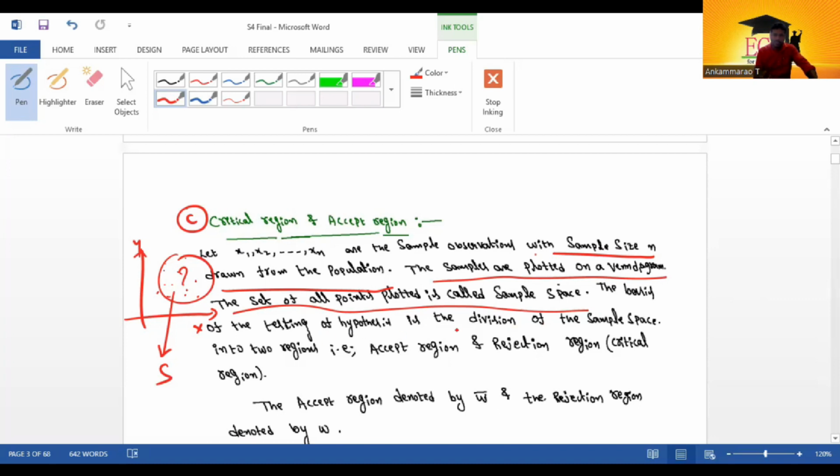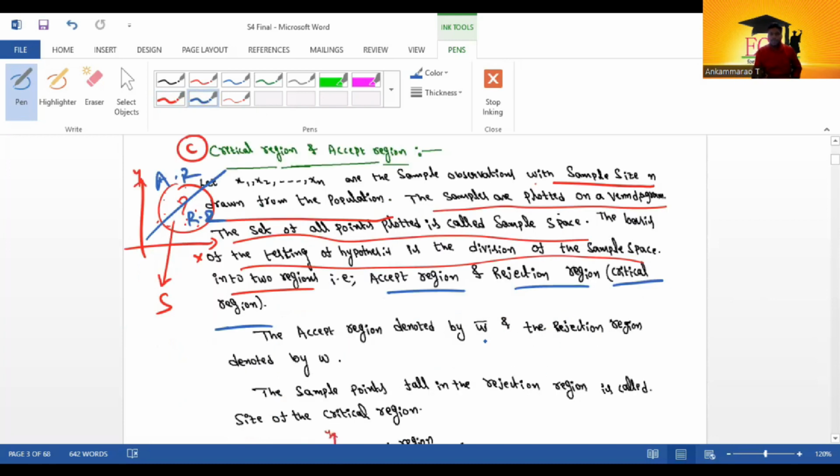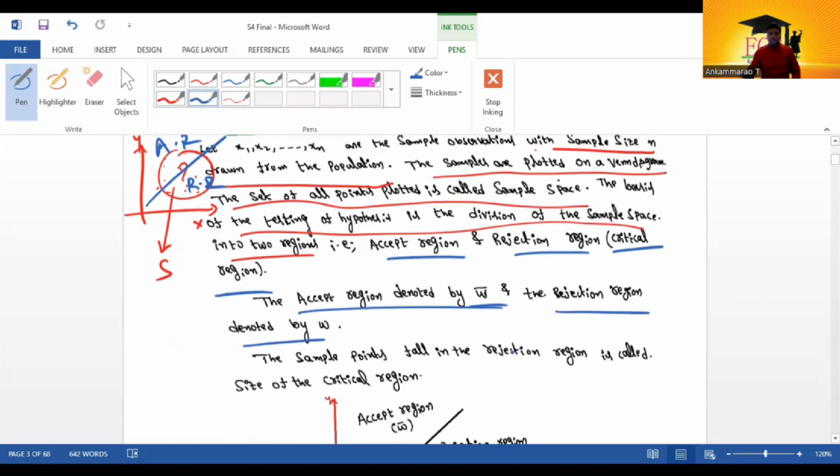For testing a hypothesis, the sample space is divided into two regions. One is the accept region, and the other is the rejection region. The rejection region is also called the critical region. The accept region is denoted W bar and the rejection region is denoted W.